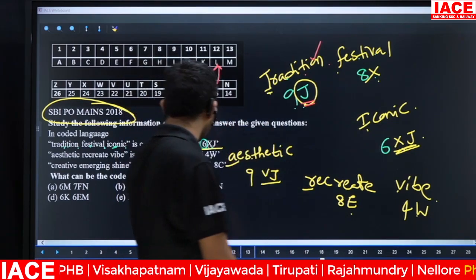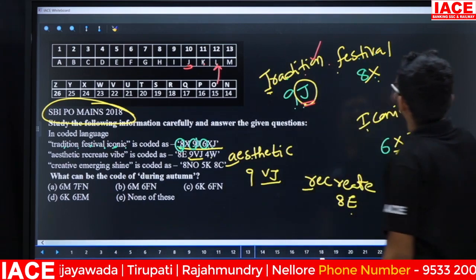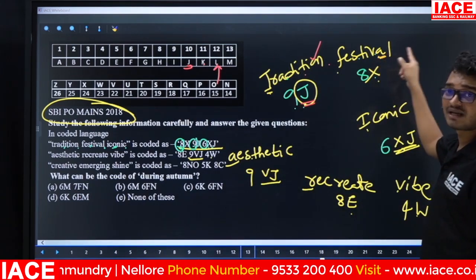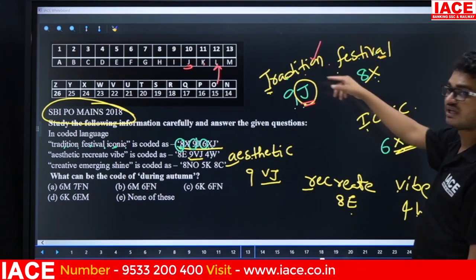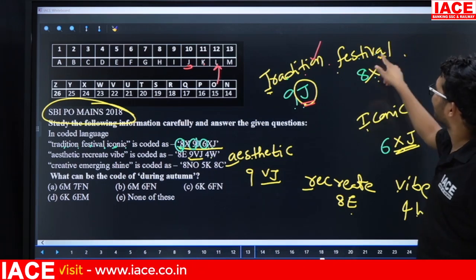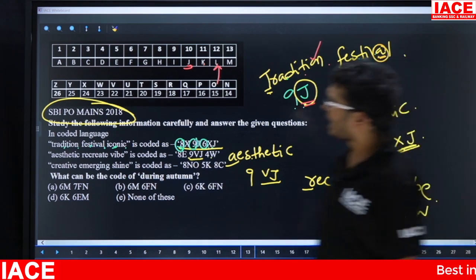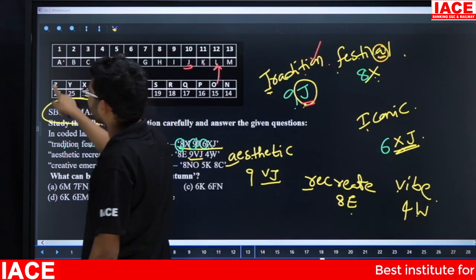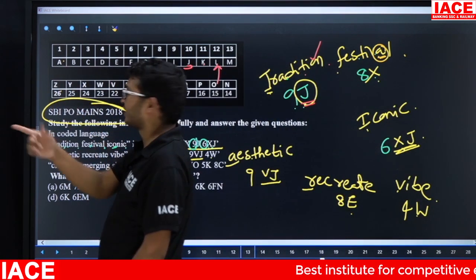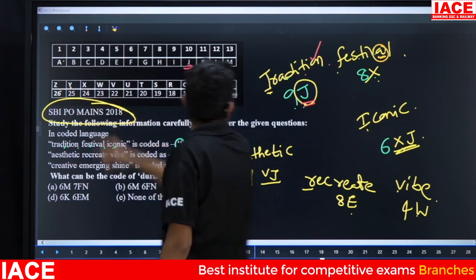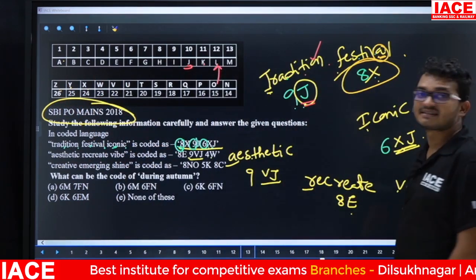Friends, in festival, from right hand, not left hand, sorry, from right hand, the second letter is what? Here, A. A opposite is what? Z. Opposite minus 2: Z minus 1, minus 2 is what? X. Then the answer is what? Here 8X. The answer is 8X.